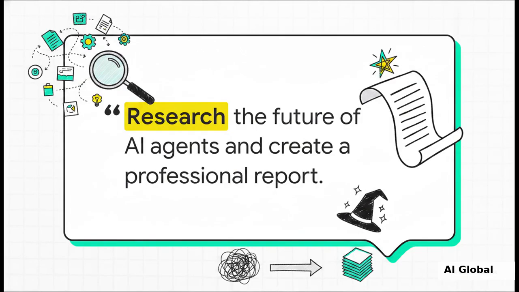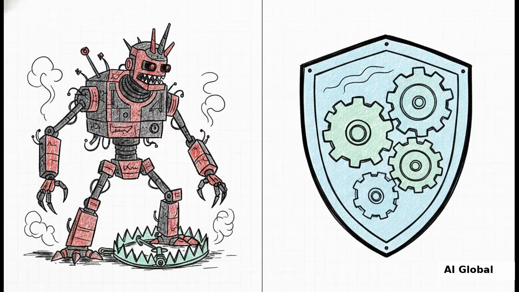Just imagine typing one simple sentence onto your screen. Research the future of AI agents and create a professional report. Hit enter, and boom! It's like the ultimate fantasy of one-click research, right? Think about how much manual work that promises to save. Instead of spending your whole afternoon opening dozens of tabs, taking scattered notes, and trying to untangle conflicting info, this AI research agent coordinates the whole heavy lift for you. It literally sounds like magic.